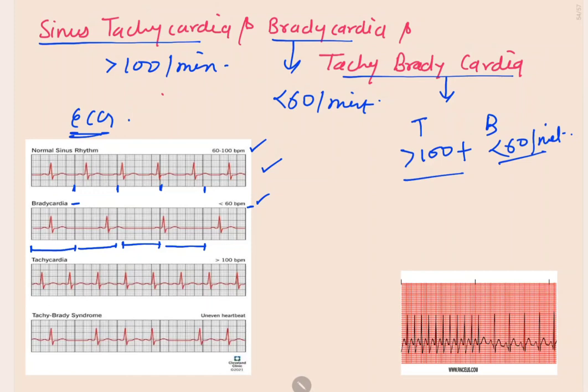In tachycardia, the intervals are less than normal, so we can see the rhythm is more than 100 bpm, and the ECG has small intervals. In tachybradycardia, there are some large intervals followed by some small intervals.